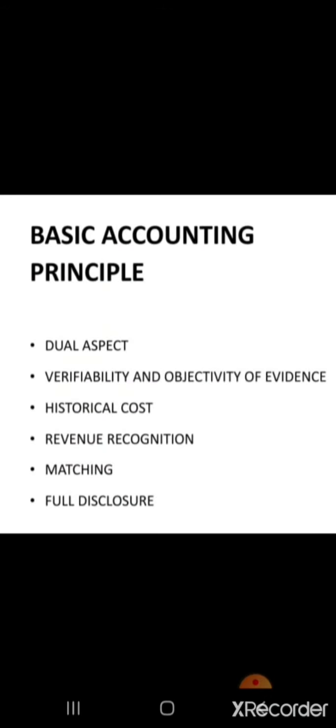Let us understand the effect of this concept. Effect of the convention of full disclosure principle: contingent liability should be shown as a footnote on the liabilities side of the balance sheet. The next effect is that appending notes to the financial statement is shown in the full disclosure principle. Now from this we can conclude that the basic accounting principles consist of the dual aspect principle, verifiability and objectivity of evidence principle, historical cost principle, revenue recognition principle, matching principle, and full disclosure principle.